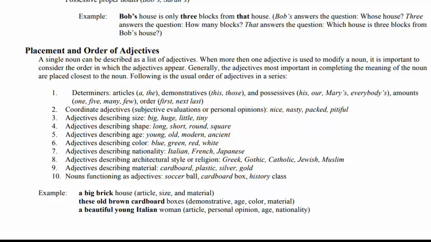We use first the determiners, meaning articles, then comes size, shape, age, color, nationality, architectural or material adjectives. Like a big brick house, the old brown cardboard box, a beautiful young Italian woman. So such an order: article, opinion, age, nationality. Students, this is the order in which you use a series of adjectives in a sentence. Keep it in mind, it is very important for you in the examination.